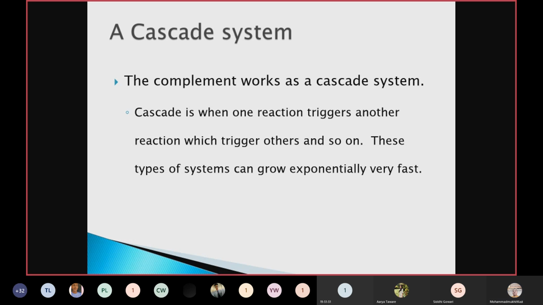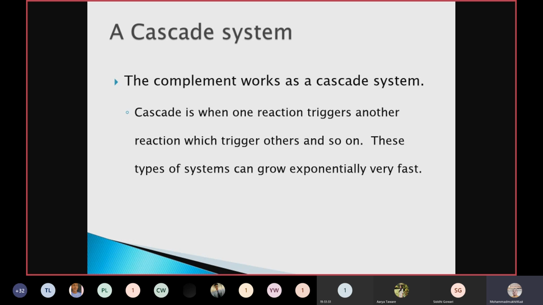After this C1, C4B acts as an enzyme onto the C2. Now C2 will be divided into two parts, C2A and C2B. Here is the second difference. What is that second difference? Instead of B binding to the cascade, it is released. That is a smaller molecule. And C2A is a larger molecule, which will be binding to the cascade. Now C1, C4B and C2A will act as a C3 convertase, which will cleave the C3 into C3A and C3B. Now C3B will bind to the cascade and C3A will be released into the blood system.